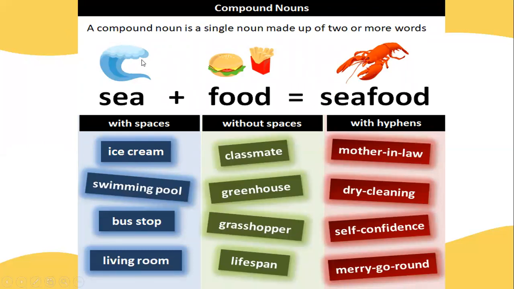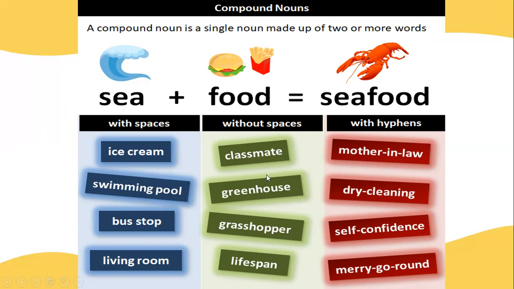So these are single nouns. Two single words combined together to form a compound noun. So look here, sea is a noun and food is another noun. These two nouns combined together to form a compound noun, that is seafood. Sea plus food, seafood. So this compound noun, sometimes it can come with a space, like ice cream, swimming pool. It is also a compound word. It is coming with space. Bus stop, living room.